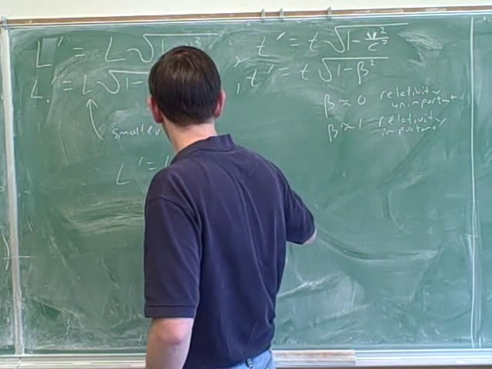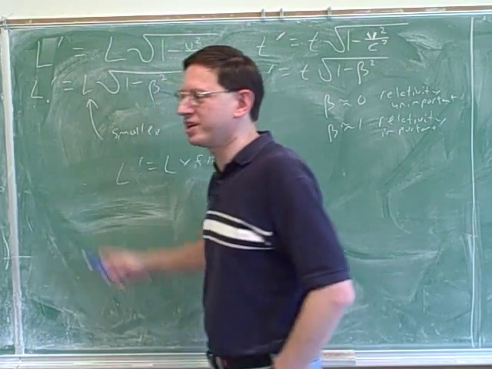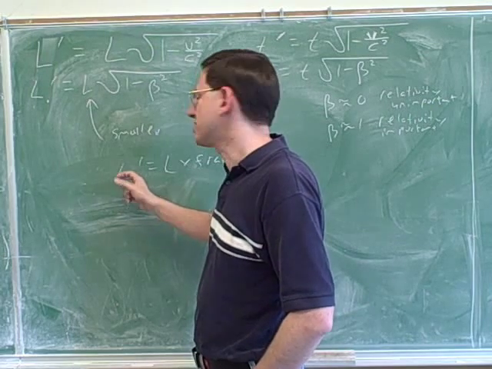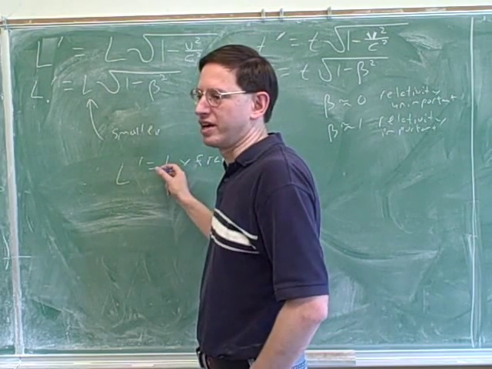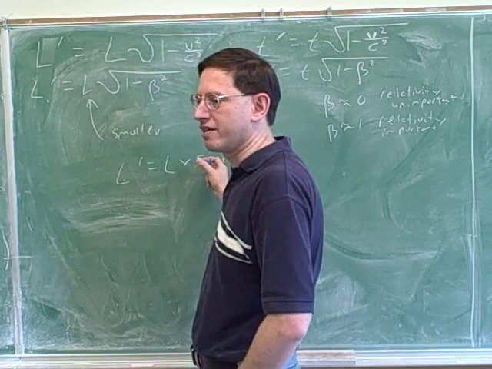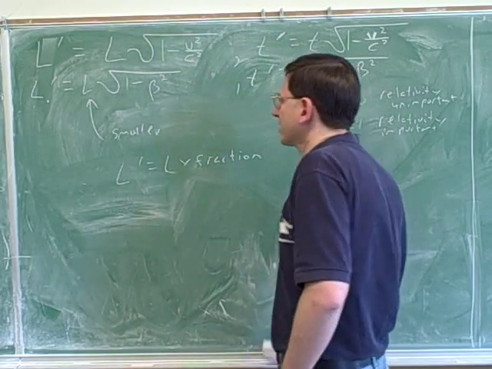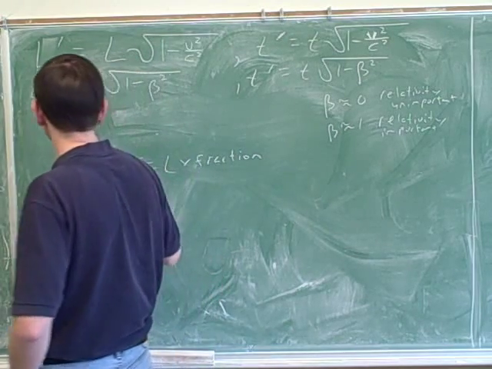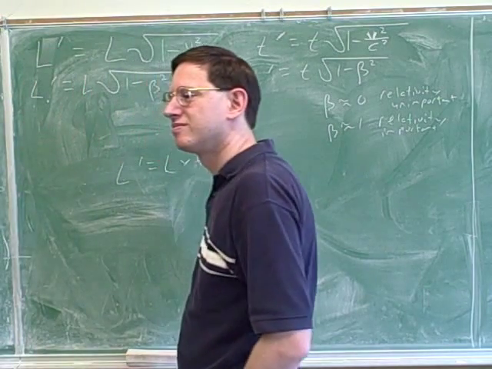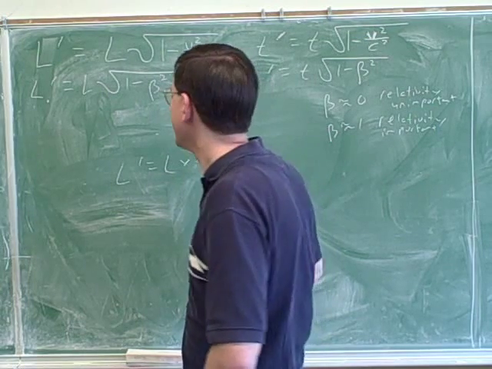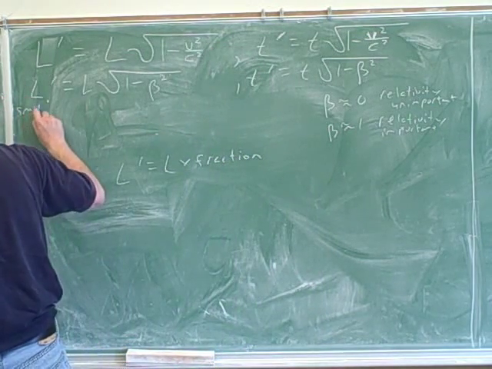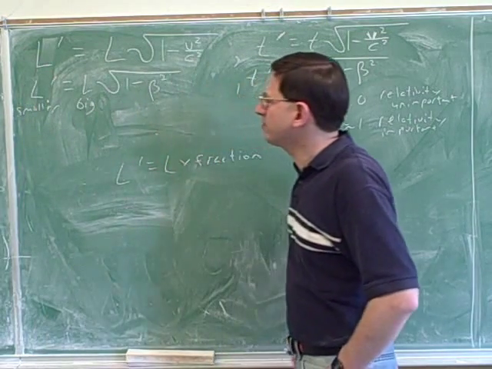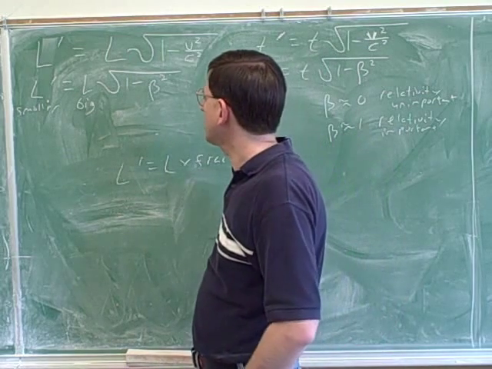Wait, L is bigger? L is the bigger one? Yeah. Because you have to multiply it by a fraction to find L prime. What this is telling us is that L prime is a fraction of L. A fraction like 1/3 or 1/2 or 1/4. Okay, so to review, which of the two variables is smaller? L prime. Yeah, L prime is smaller. And the non-prime is bigger. And again, that's something if we forgot it, it should be pretty clear from the math here.